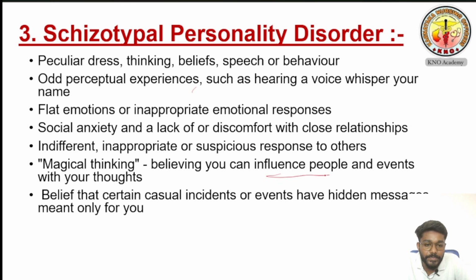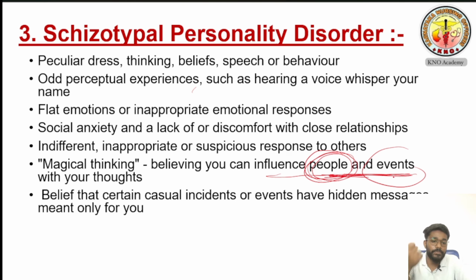You can influence people and events. What is influencing people and events? He will tell, see, today if you wear a red shirt, you will win a lottery. He is influencing people by saying this. See, within 10 minutes light will come. He will tell, see, today rain will come, definitely rain will come. And if it does not come, he strongly believes that because of his saying only, rain will come. He thinks he has a strong connection from here to there.